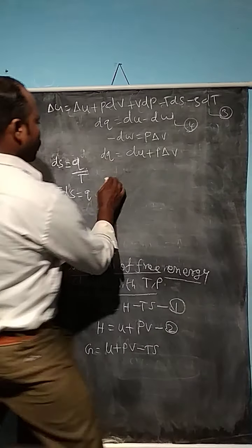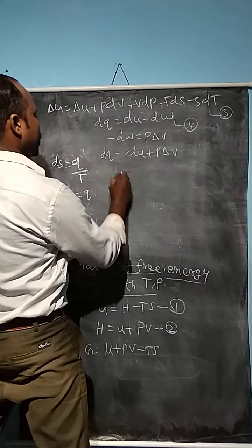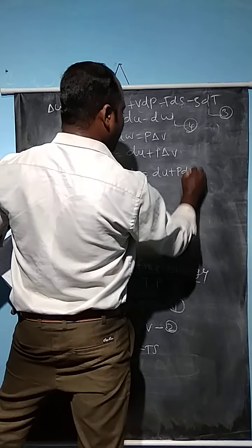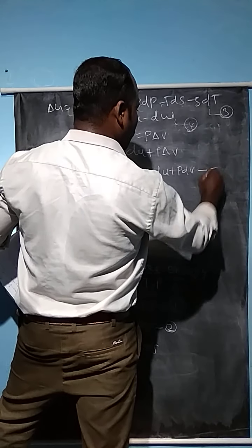So instead of dq, I can write the equation like TdS equal to du plus P into dV. This is equation number 5.